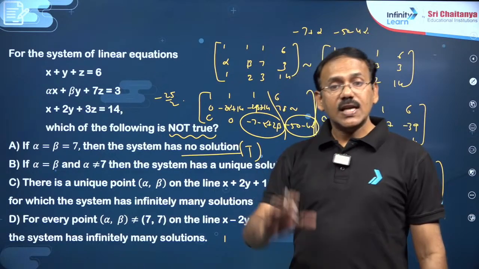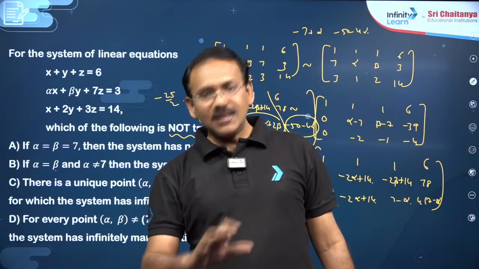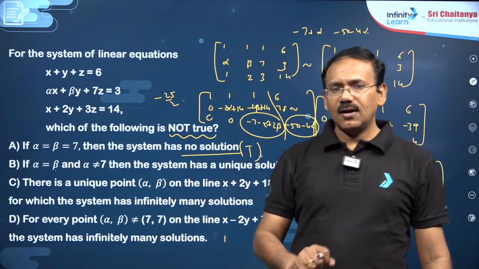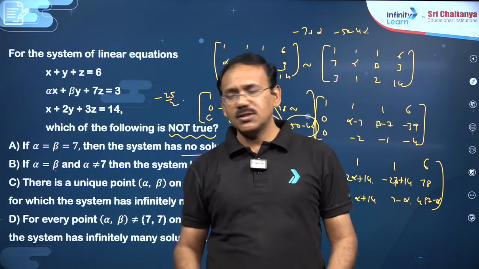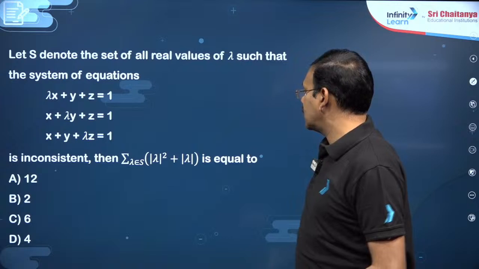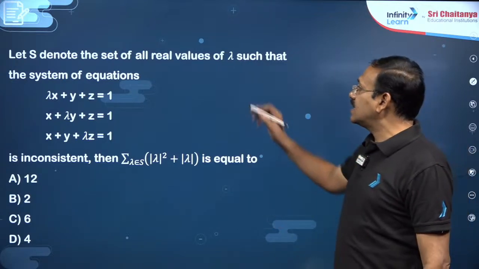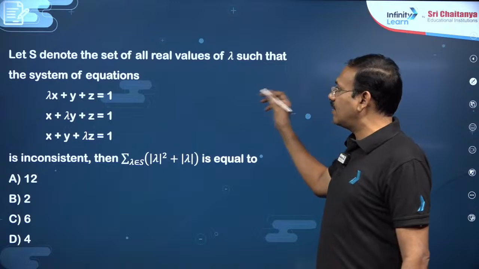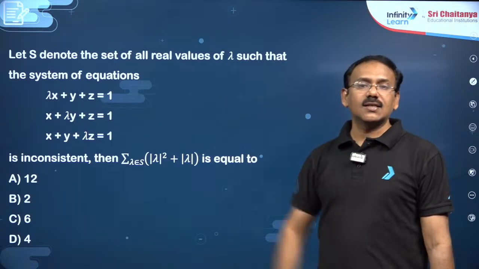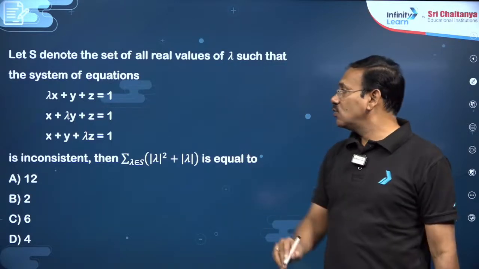Moreover, dear students, this content is almost enough to attempt the questions even in Advanced. Even there you can answer questions of the same level. Denote the set of all real numbers lambda such that the system is inconsistent. Inconsistent means no solution.